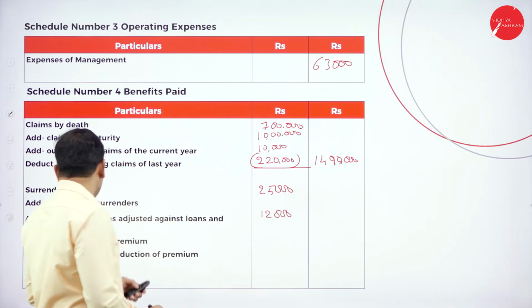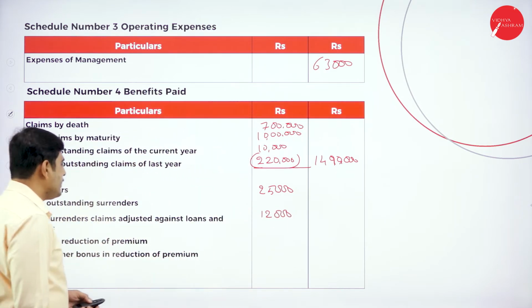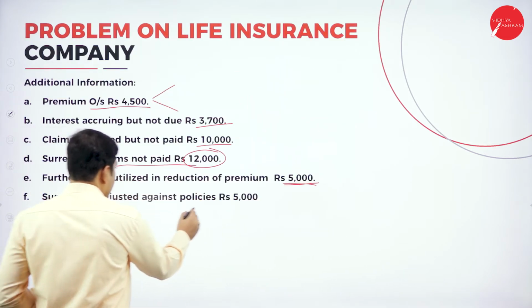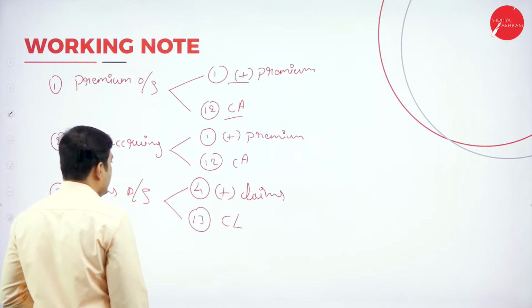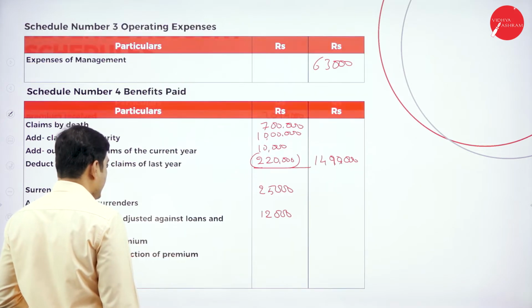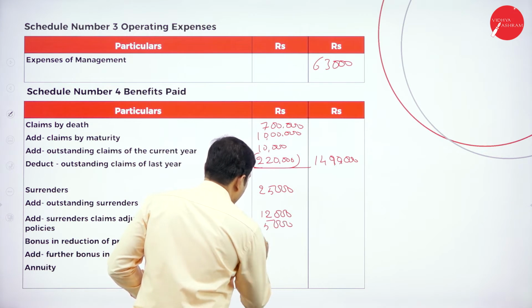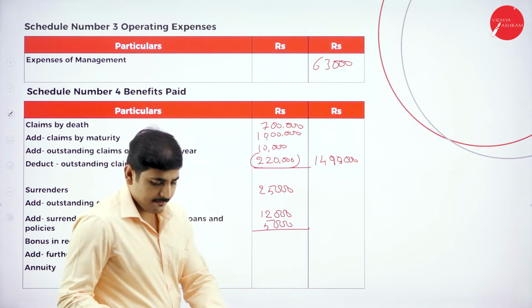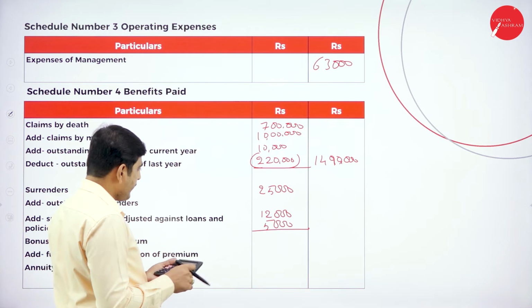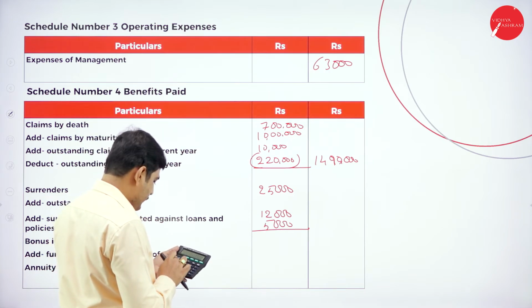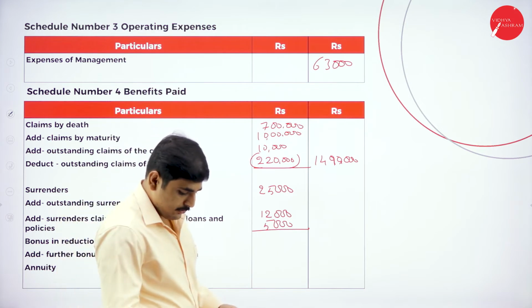Again, add surrender claims adjusted against loans and policies, which is 5,000. Add this amount. Now add all the surrenders: 25,000 plus 12,000 plus 5,000 is 42,000.